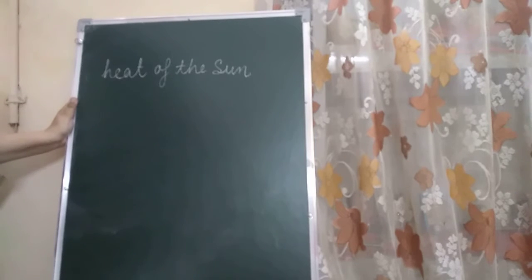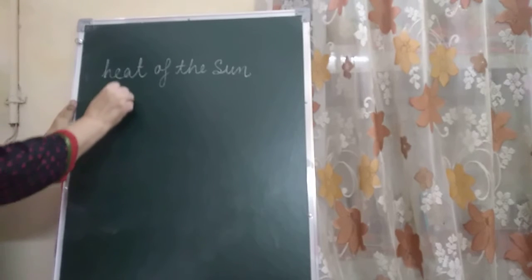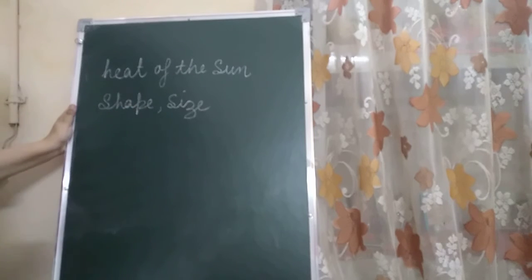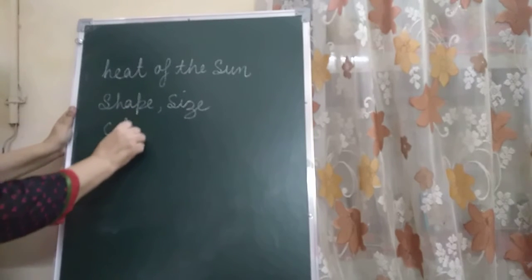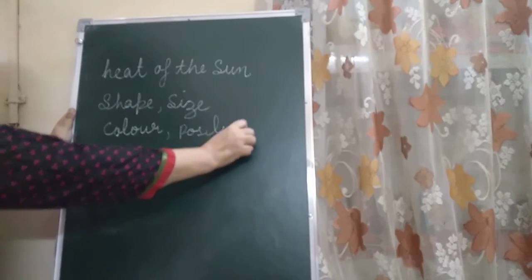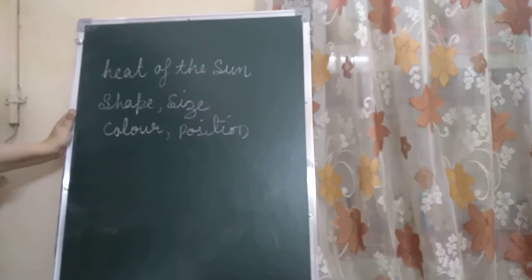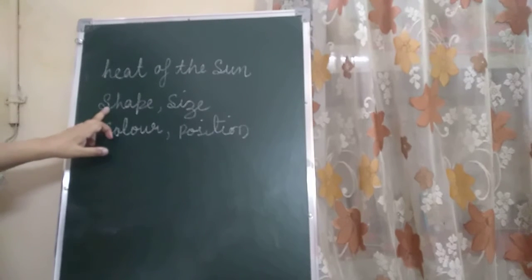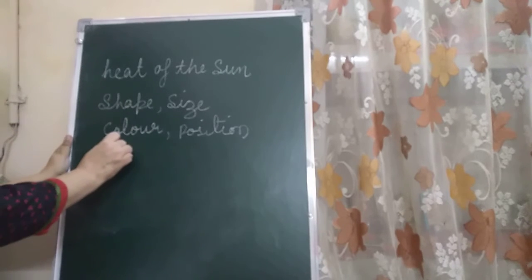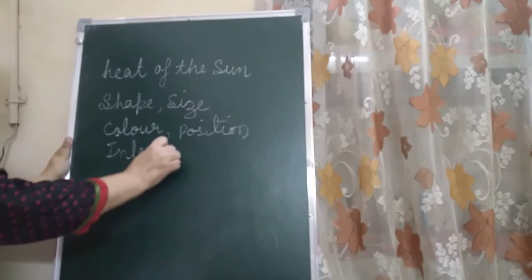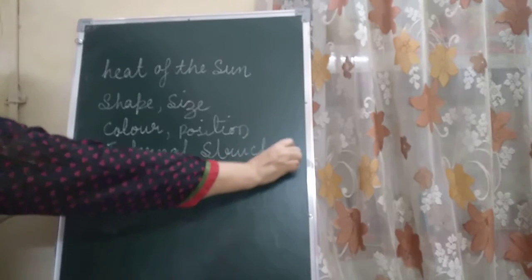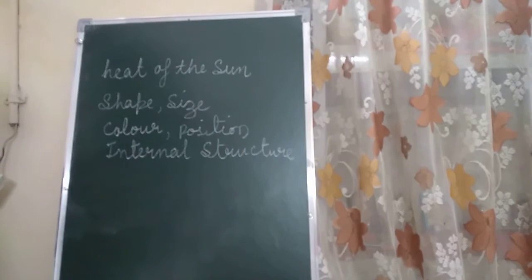These changes can bring about changes in shape, size, color, position, state also, and internal structure also.